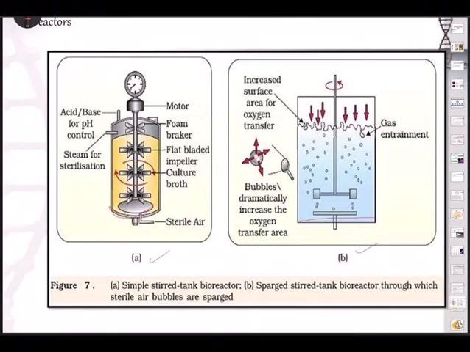Alternatively, air can be bubbled through the reactor. The bioreactor has an agitator system. You can see the agitator system. It has an oxygen delivery system, foam control system, temperature control system, and pH control system. All these systems are inbuilt. And we have sampling ports, so that small volumes of the culture can be withdrawn periodically.